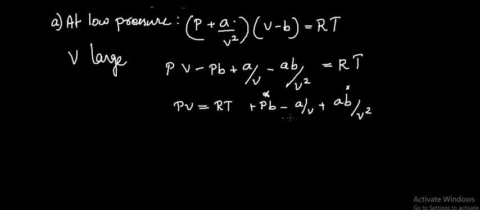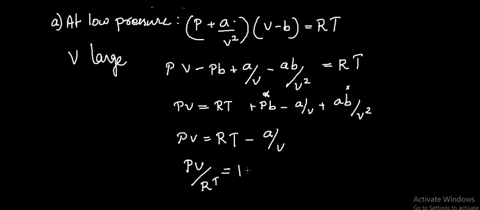So this equation will be converted into PV = RT − a/V, or PV/RT = 1 − a/VRT.